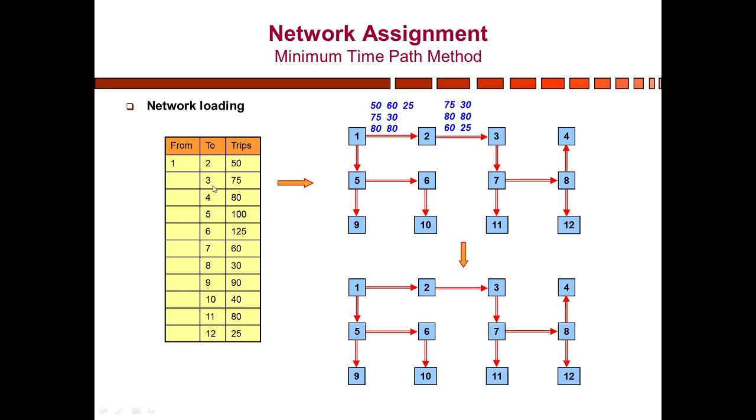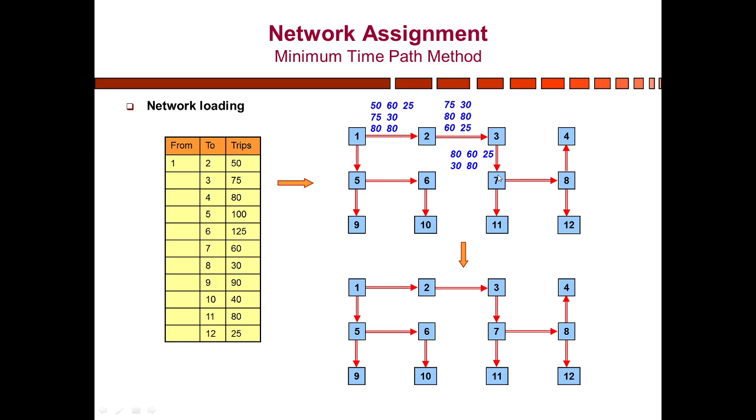Similarly, node 3 will also take its due share of trips, which is 75, and the remaining number of trips will be assigned to the link from 3 to 7. Here you can see in these numbers 75 is missing because 75 trips have ended at node 3.